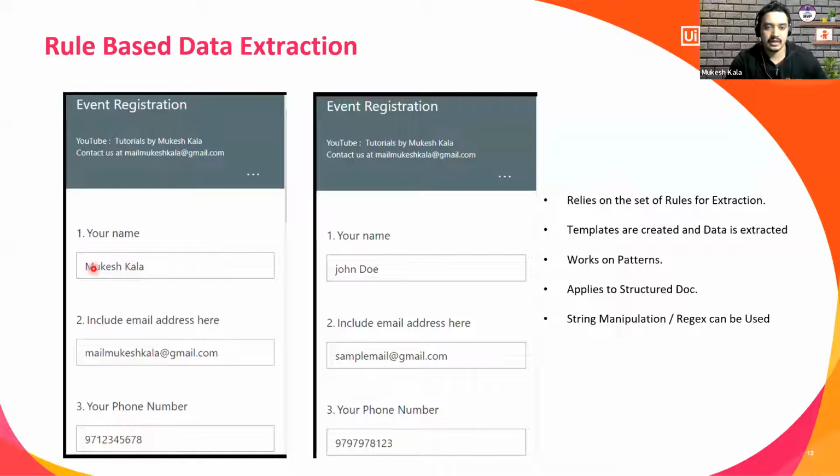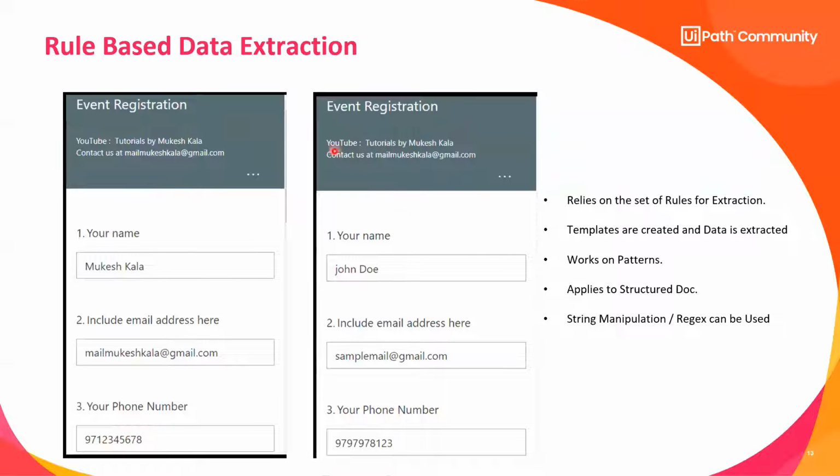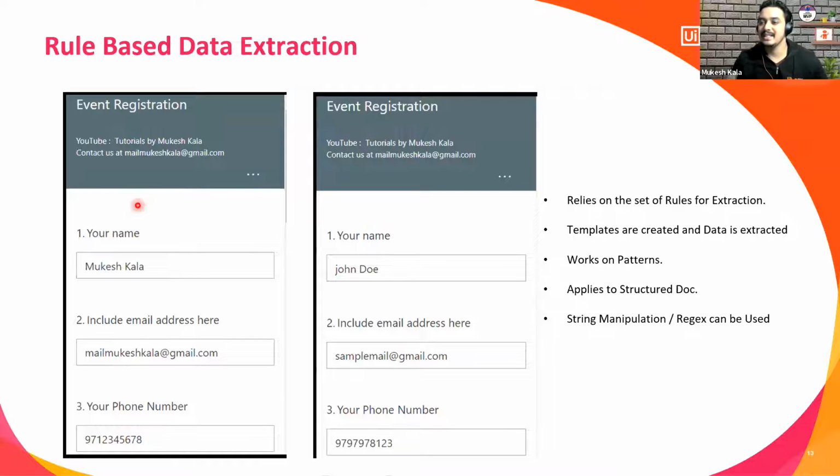So the first user came, Mukesh, he included his email address, he included his phone number. The second user came, he put his name, email ID, and the phone number. This information, if it is getting stored in some documents, I can easily rely on the extraction via patterns. It is structured data. I can do string manipulation. I can write a regex, right?